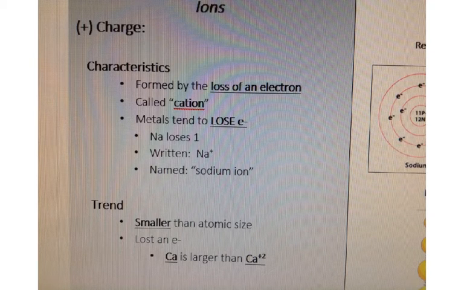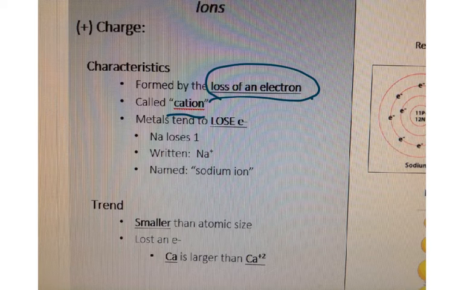All right, tonight what we're going to be talking about are ions. And ions, as we've learned before, are things with positive or negative charges. The positive charge periodic trend comes from first losing an electron. Whenever you lose an electron, you are called a cation, and you are positive, as you remember from the previous unit. And what you need to know is that metals tend to lose electrons.